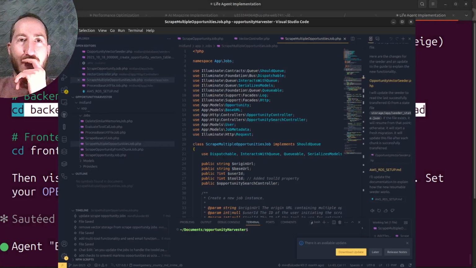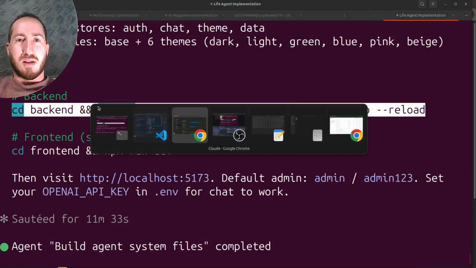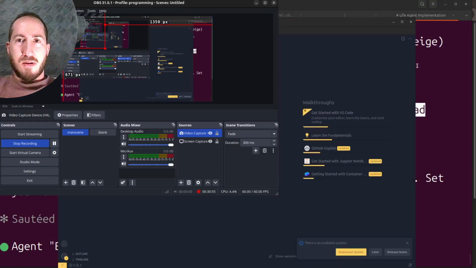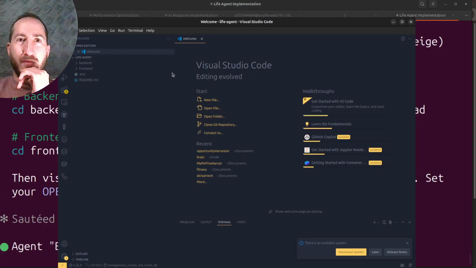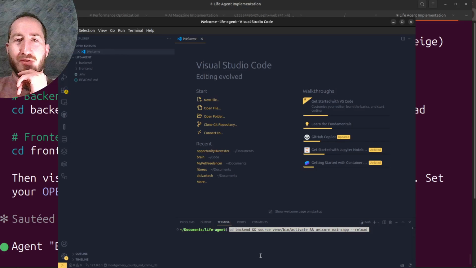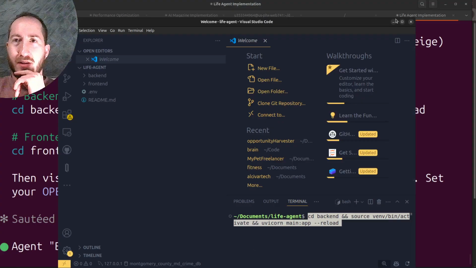So we're going to open a folder. I'll open the directory. One moment. Okay. Our life agent directory is open. We're going to open up a terminal. That's saying change directory to the back end. Let's make things bigger.